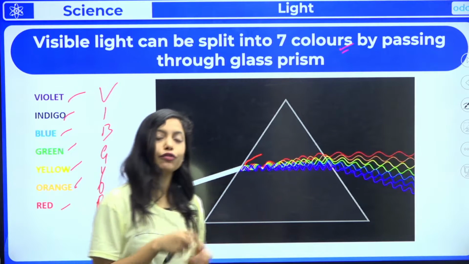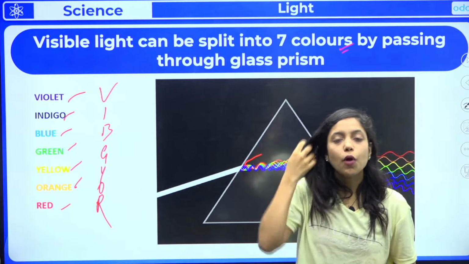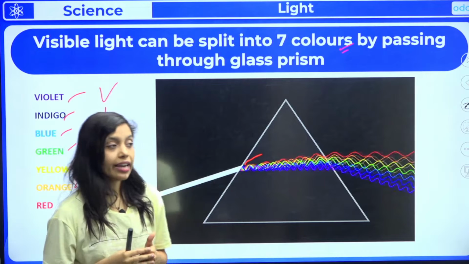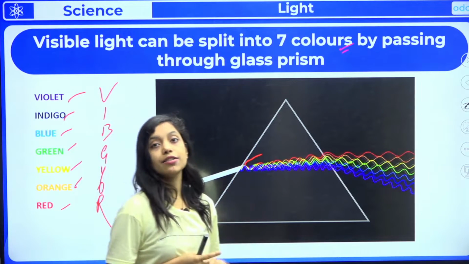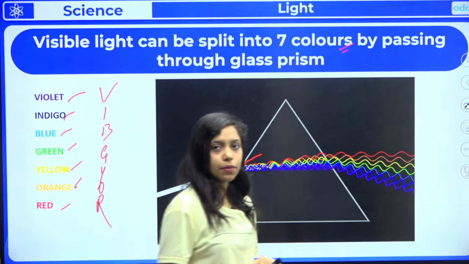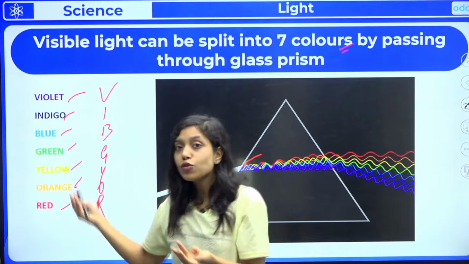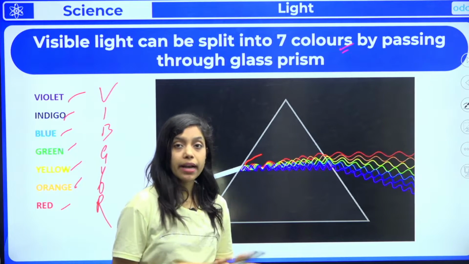Is it clear to all of you? All the properties, is it clear? So let us quickly revise. Which properties did we learn? Light always travels in a straight line, and light travels in all directions from its source. Light is fast, 3 into 10 raised to 8 meter per second, and light shows the property of reflection, that is bouncing back, and the property of refraction, that is bending of light.